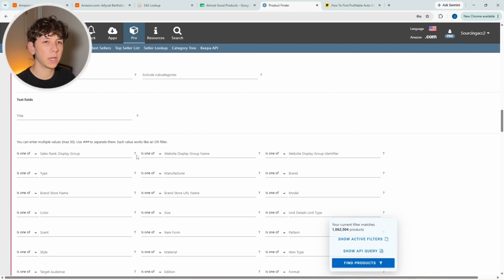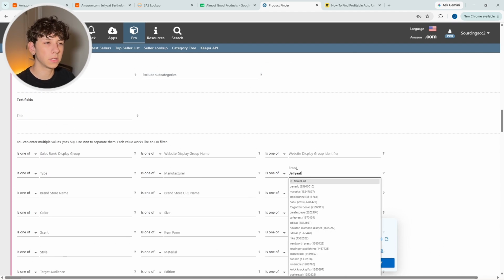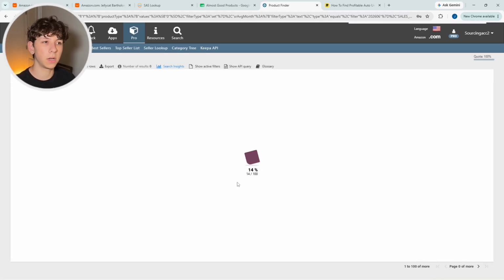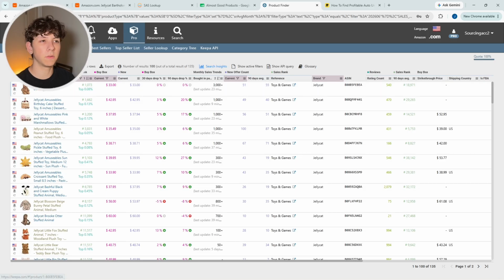And then inside of the "is one of" brand field, go ahead and type in your brand here, like Jellycat. We can see now we've trimmed this down from 1 million products to 135 products that are strictly inside of the Jellycat brand. From here, we're going to hit find products, and Keepa is going to give us an entire list of all these Jellycat products that we can now go out and source from retail websites to try and make profitable.